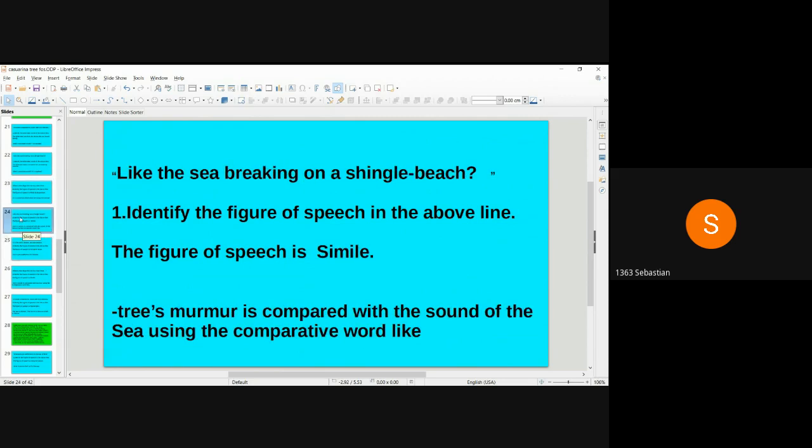Like the sea breaking on a shingle beach. Identify the figure of speech in the above line. The figure of speech is simile. Tree's murmur is compared with the sound of the sea using the comparative word like.